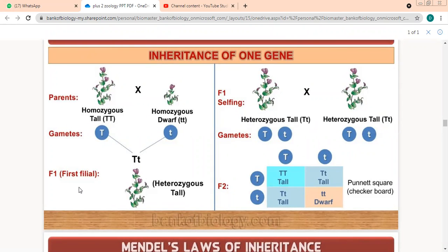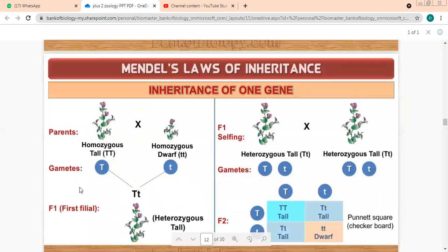Let me do it once again with you. We took parents. Which kind of tall parent is this? Homo or hetero? Homozygous. What about the second one? Homozygous dwarf. We are crossing them. Is it a monohybrid cross or a dihybrid cross? Monohybrid. And then we are getting the F1 generation.